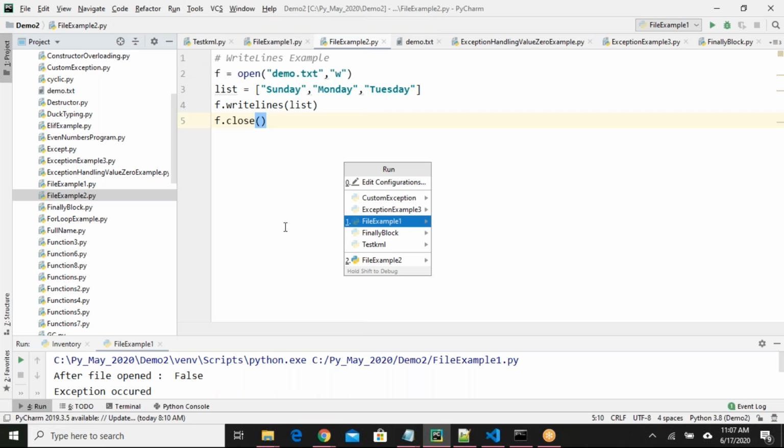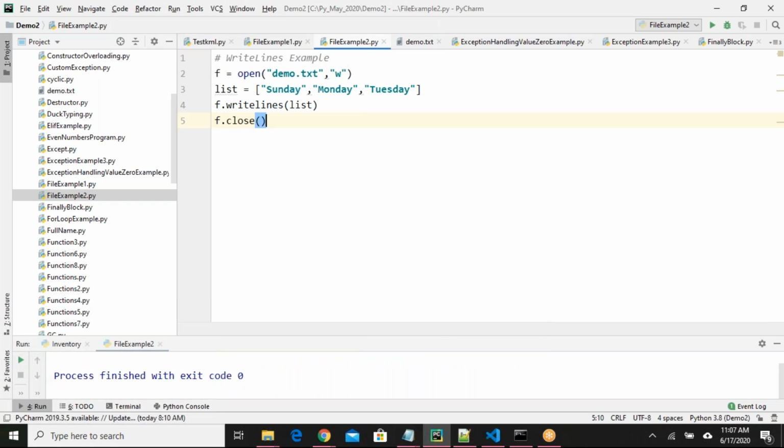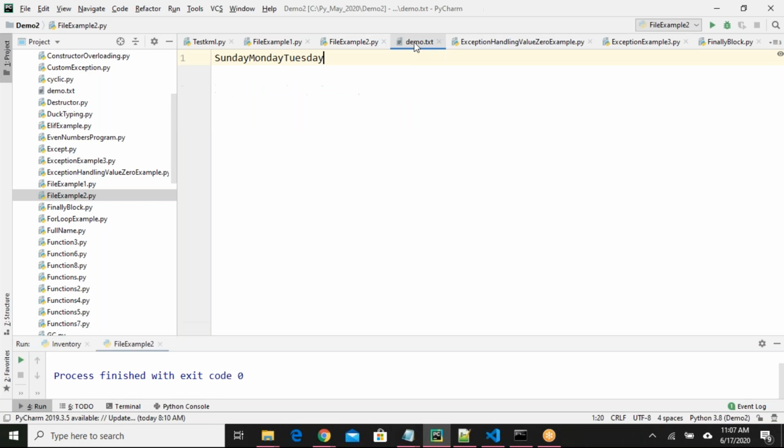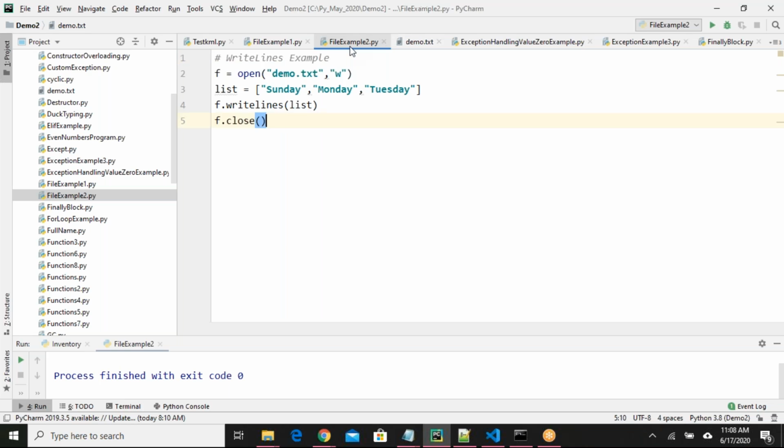Say run, it's executed. I open this, I'm getting Sunday, Monday, Tuesday here. Okay, if I want to get them printed in separate lines, for example, Sunday should be in a separate line, Monday in a separate line, like that, how to do that?